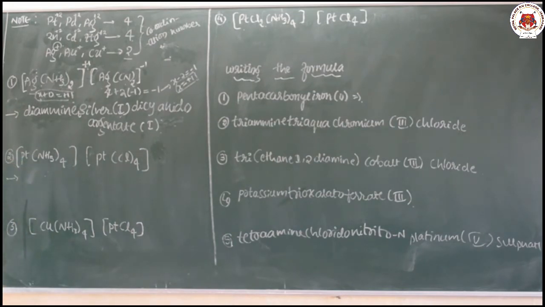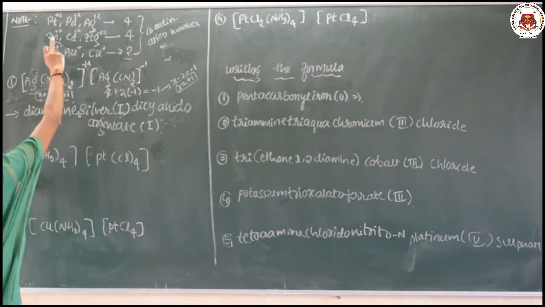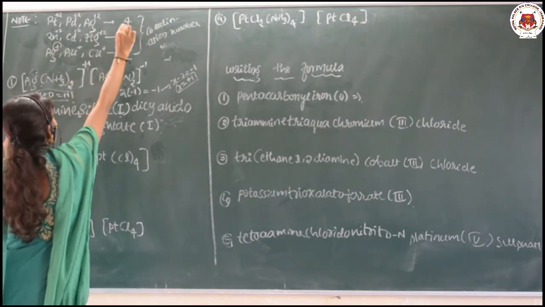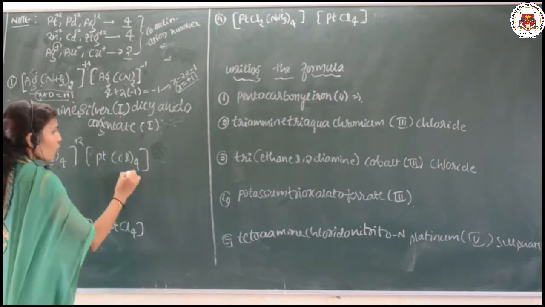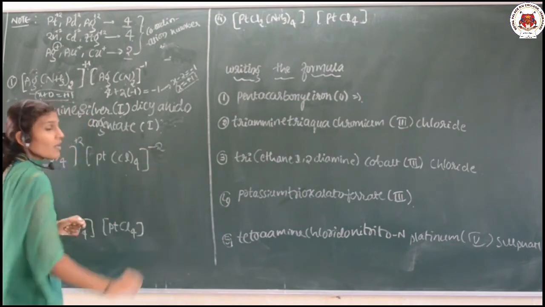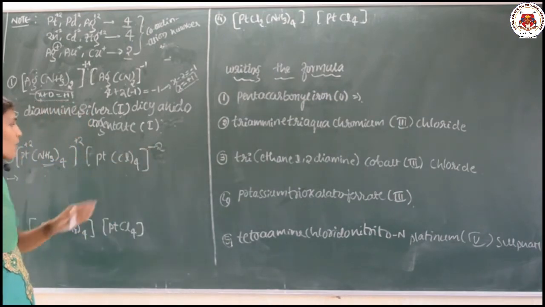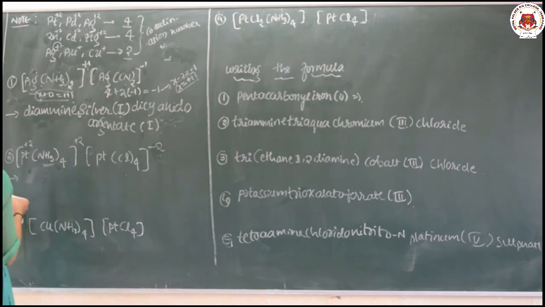Next, here also you can find out platinum. If the coordination number is 4, what is the charge on the platinum? That is plus 2. So the overall charge on this is plus 2 because again it is neutral, and the overall charge on this complex will be minus 2. So now go on naming the process.